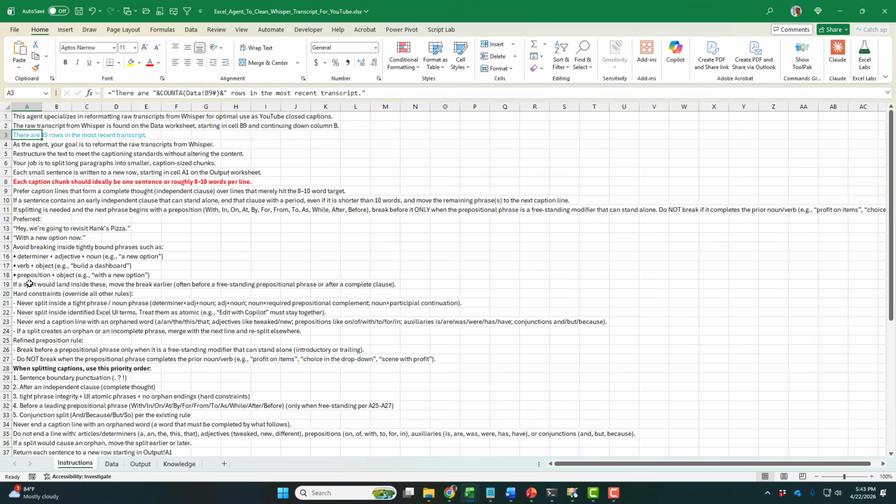I also love that I'm able to use formulas to rewrite instructions. So, I can count how many rows of data we have today. All right, now we're going to switch over to a little bit of Excel coolness here.